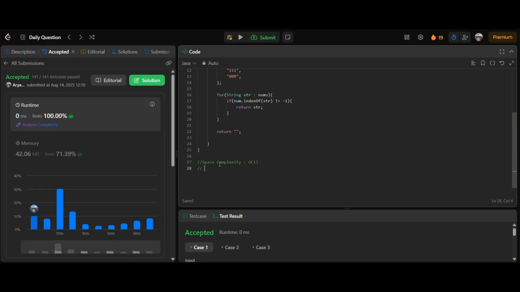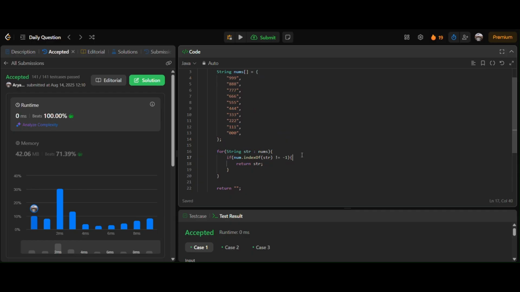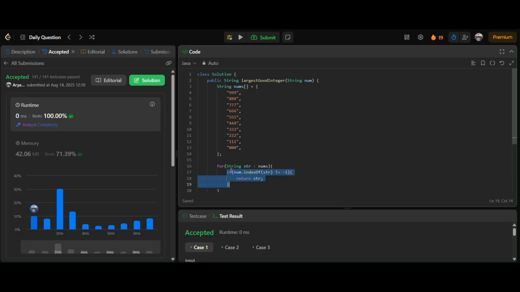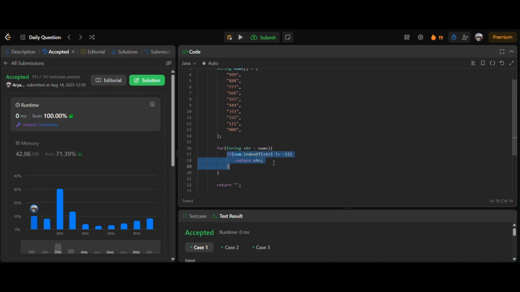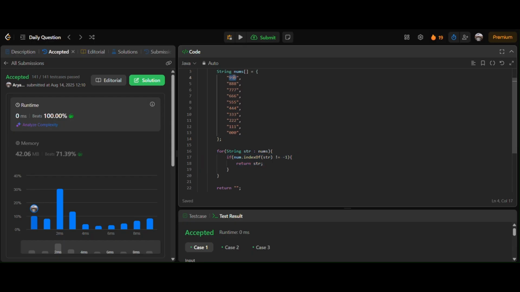Now coming to time complexity. Here we are performing a naive search. So what does naive search mean? It will check character by character. It will check 9 one by one with each of the string's characters. If found, then it will check the next character in the given solution. Is there again a 9 coming after a 9? Yes, then it will check again. If no, then it will continue.